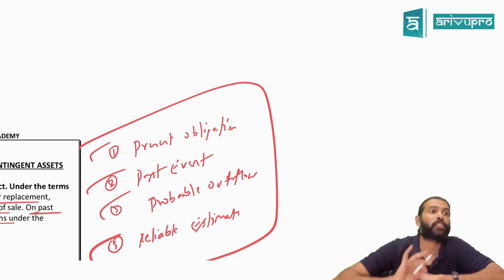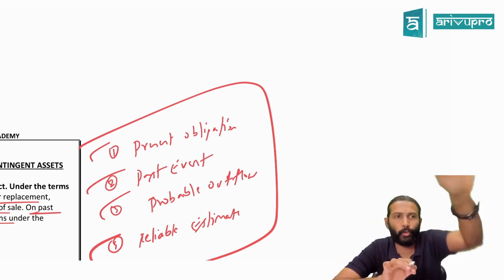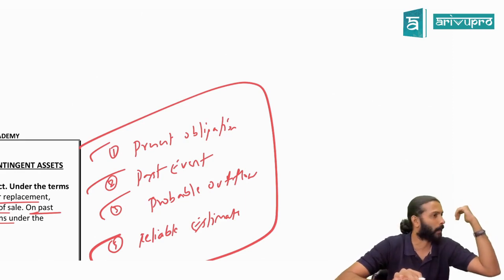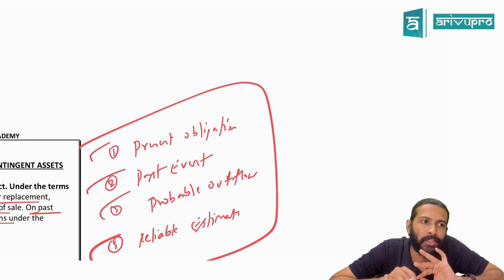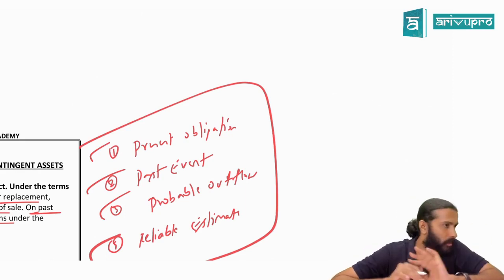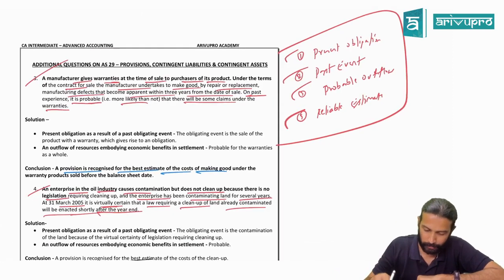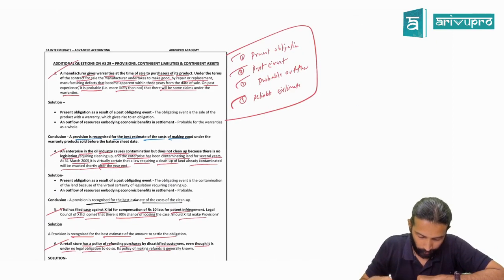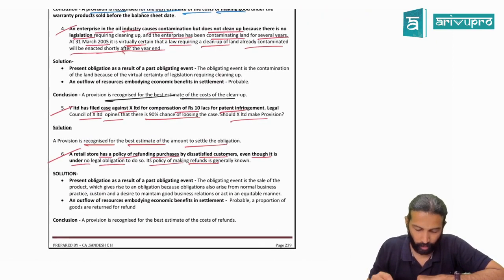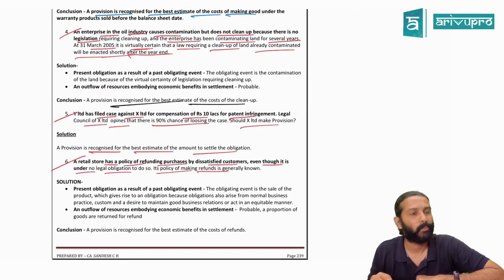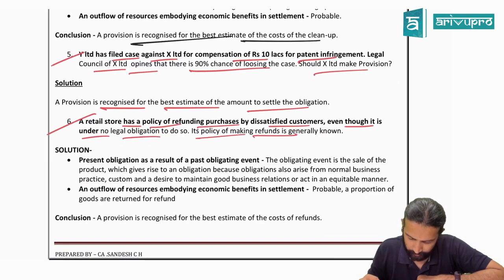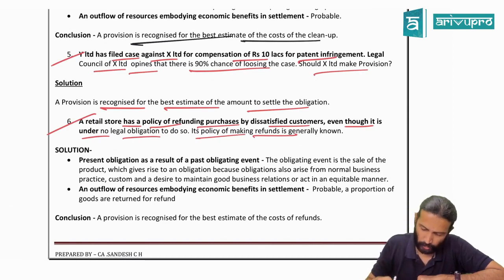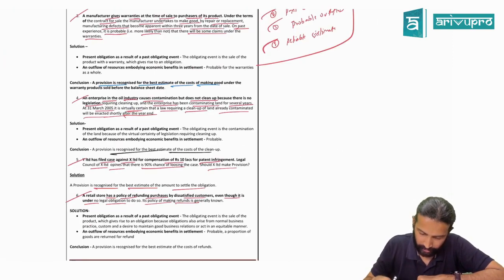And if this retail store feels there is a probable outflow of economic resources based on the past trade practices, then you will make a provision. Or if it's a possible obligation, disclose a contingent liability. That's what you need to write. Maybe for this I'll give you the answer. Not required. Okay, this one I'll give it. Or we'll check their answer. It's okay, they'll write in their own way. Then we can write ours.